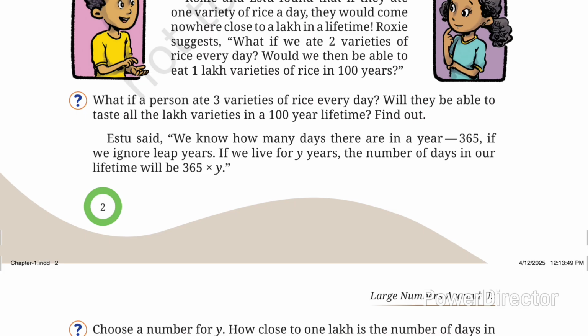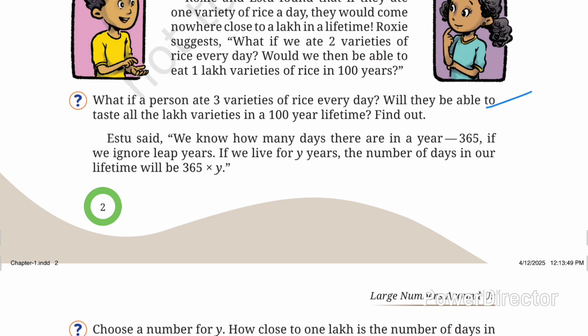Here Ishtu is telling that we know how many days there are in a year, that is 365, if we ignore leap years. If we take the leap year, it is 366. If we ignore the leap year, it becomes 365 days. If we live for y years, the number of days in our lifetime will be 365 into y.